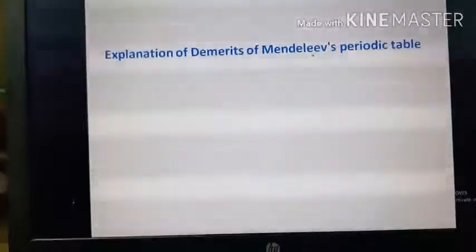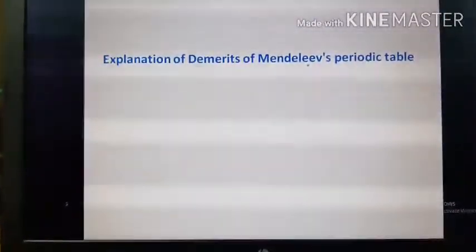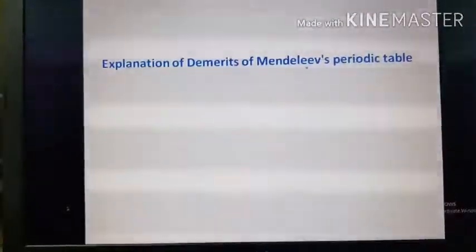Now if we consider the explanation for the position of cobalt and nickel, see, cobalt has the atomic number 27, and that of nickel is 28.